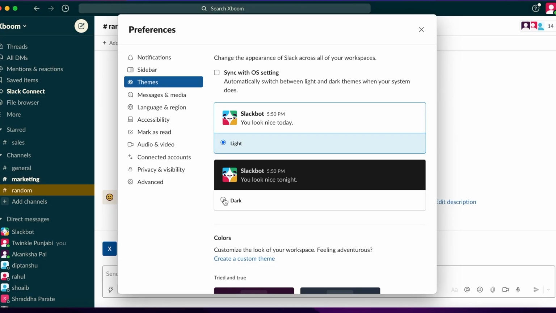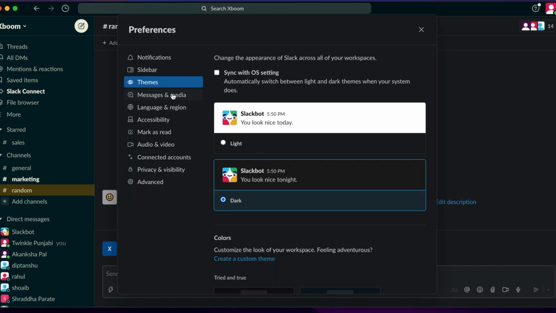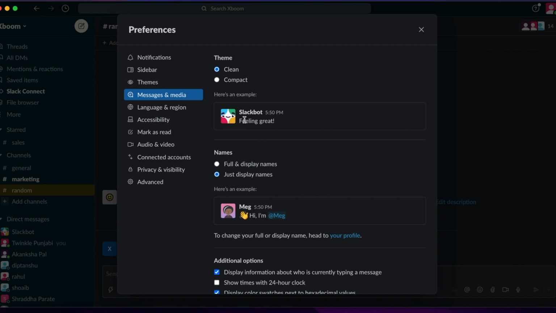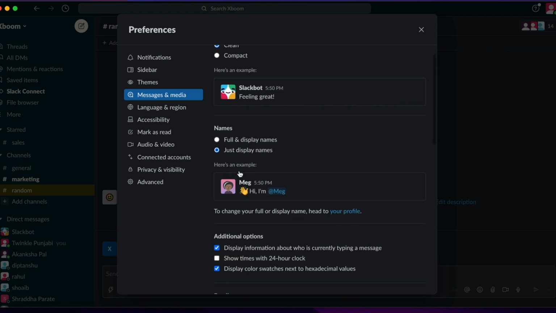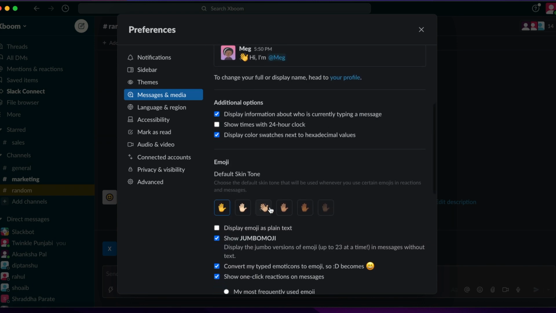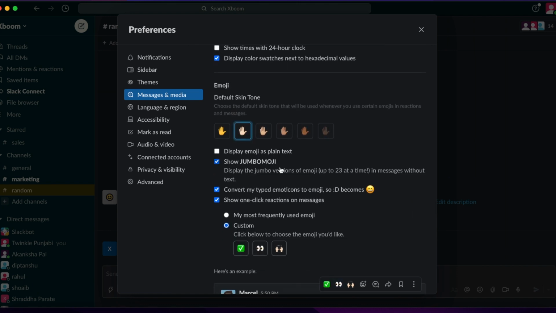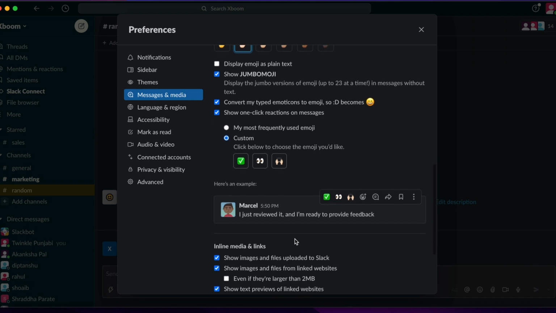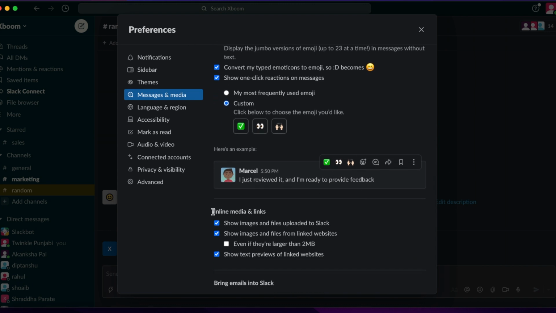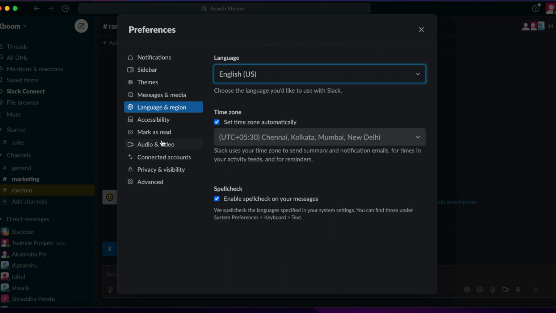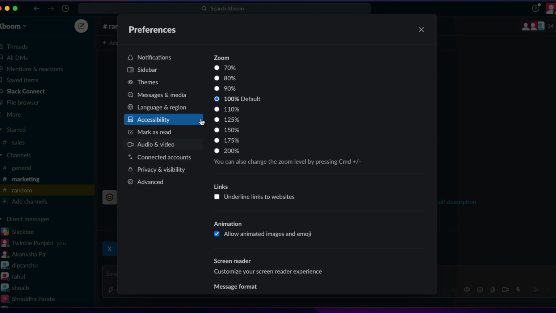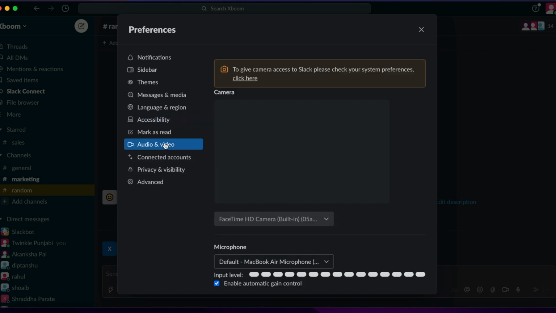Then coming to our messages and media, here is where you can set if you want your messages clean and compact, you want the names to be complete full names, or you just want the first names. So there are various preferences that you can actually set. You can also choose the emoji skin tone. They've gone to the extent of even giving you that option. So here again, you have a lot of different options to choose from. So here is how you can set your preferences. Coming to your language, of course, we've set it at English, then you mark as read, your accessibility. So this is how you can just explore your preferences section.